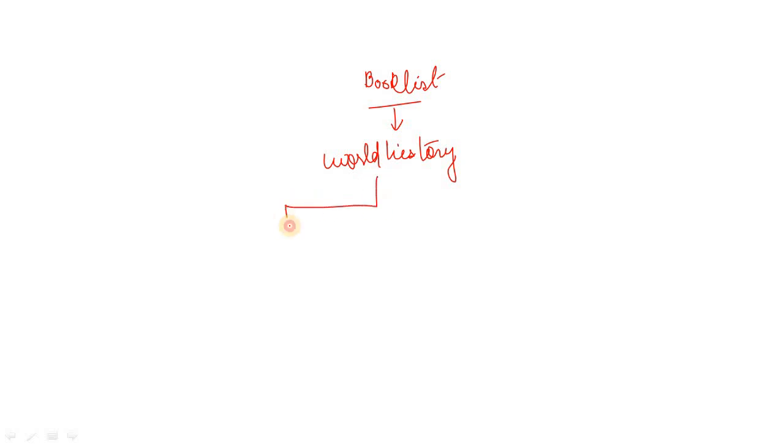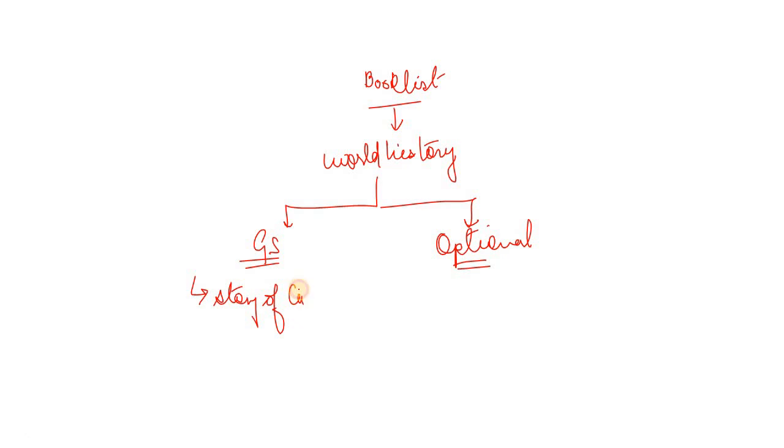See, there are many books, but they depend on what level you are talking about. For example, if you are preparing basically for GS paper 1, or if you are preparing for optional, if your optional is history, then there is a different set of books, whereas for GS there is a different set of books. For example, for GS the Story of Civilization, part 1 and 2, which is old NCERT. Old NCERT class 9th and 10th. You can refer to these books as well.